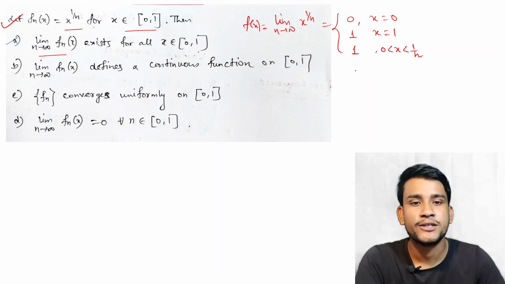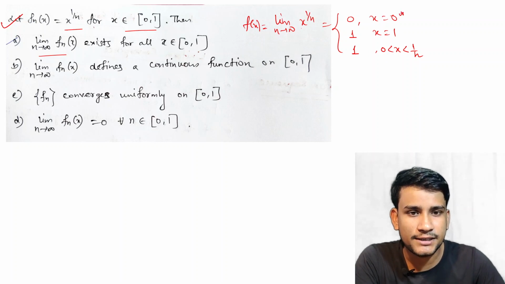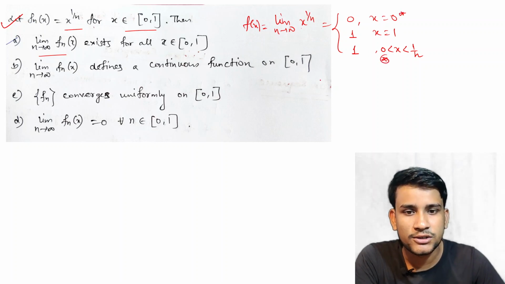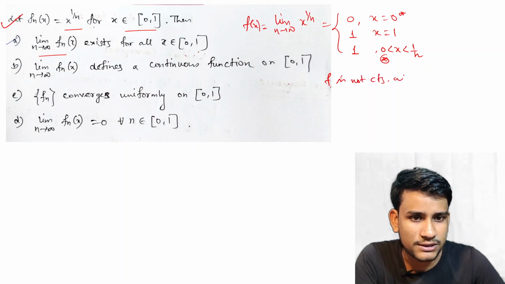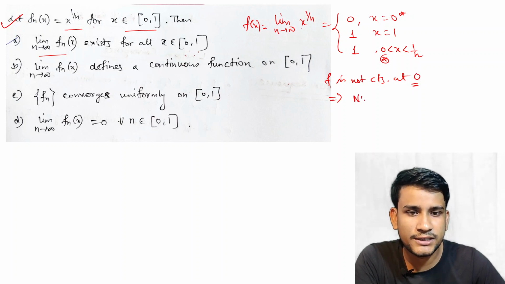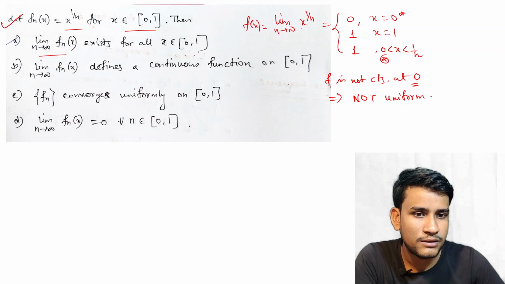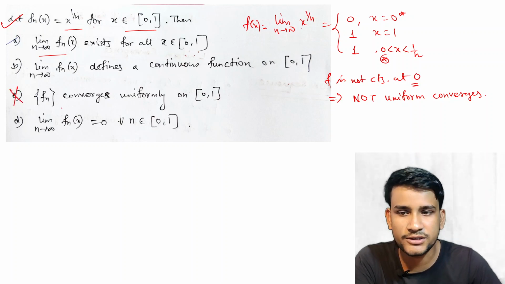Yes. So at the point 0, f is not continuous at 0. This implies the convergence is not uniform. So option C says uniform convergence, no.